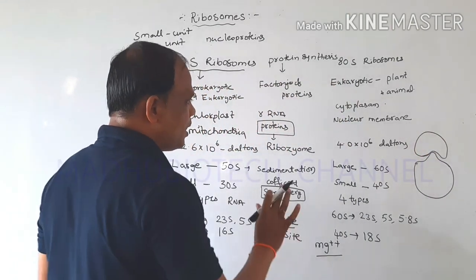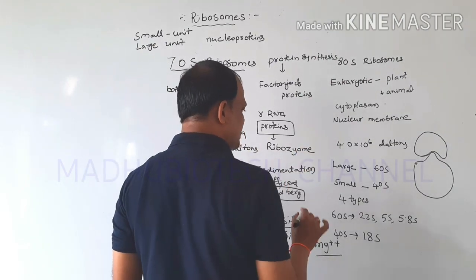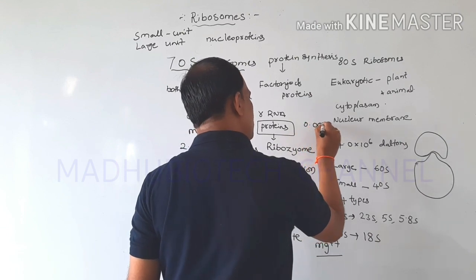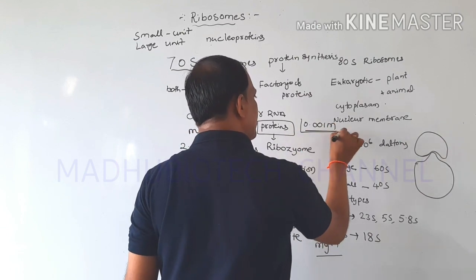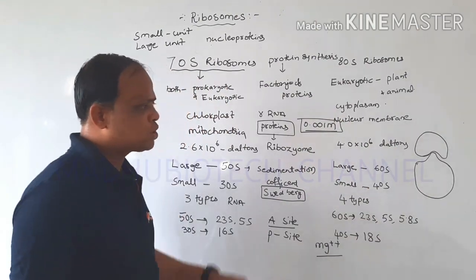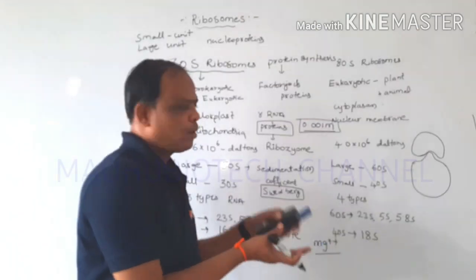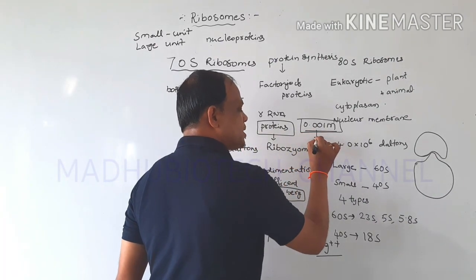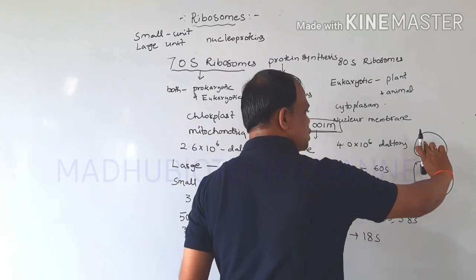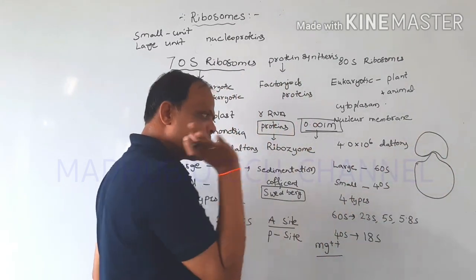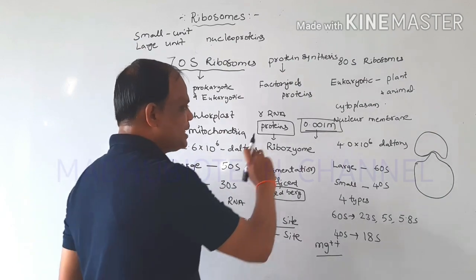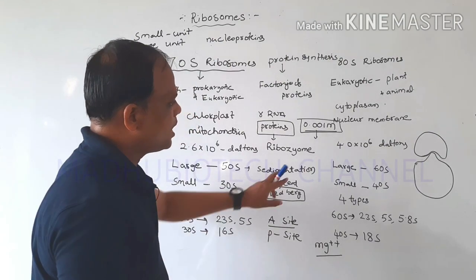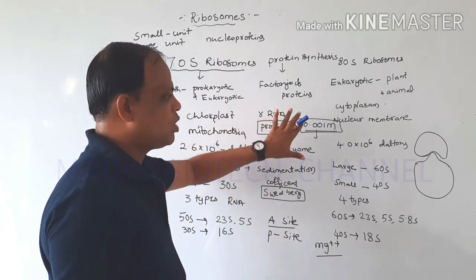When the magnesium concentration in the cytoplasm is 0.01 molar, the two subunits are associated. When the concentration is lower, the two subunits are dissociated. This is basophilic in nature. So this is the ribosomal cell organelle.